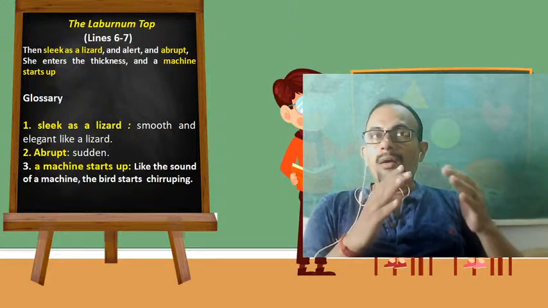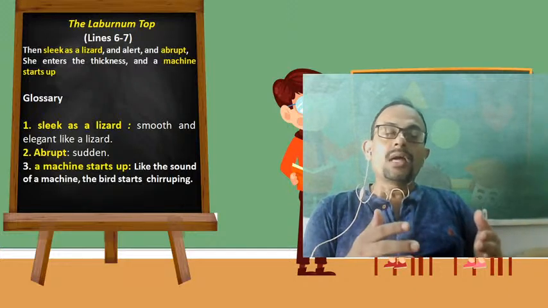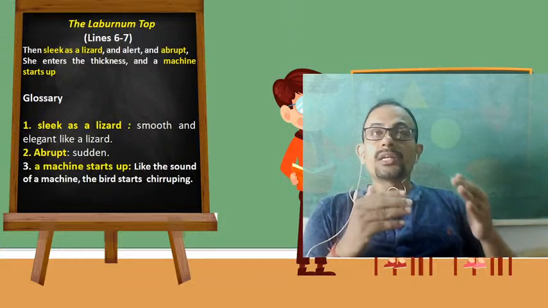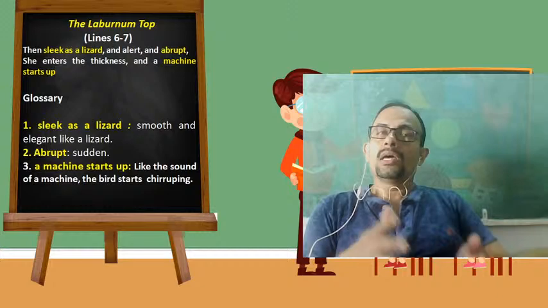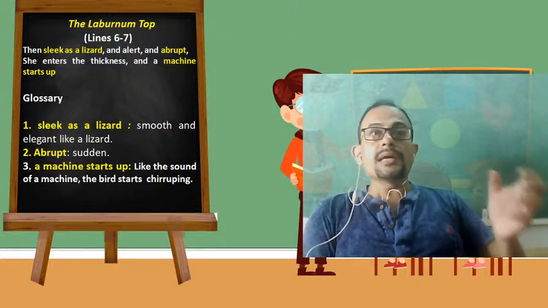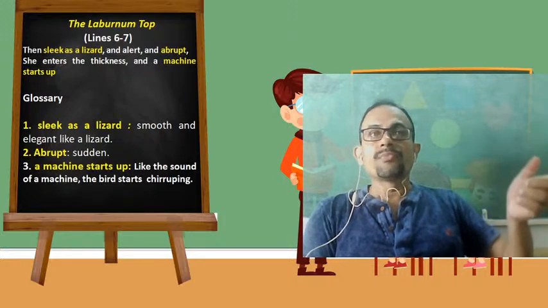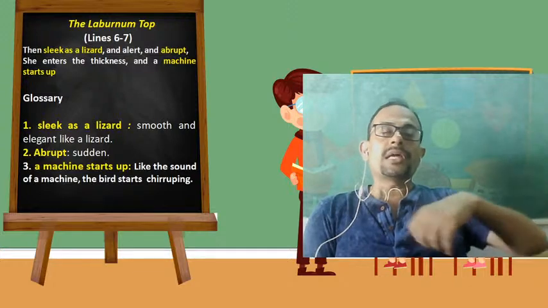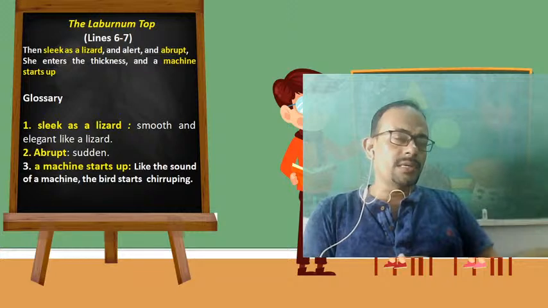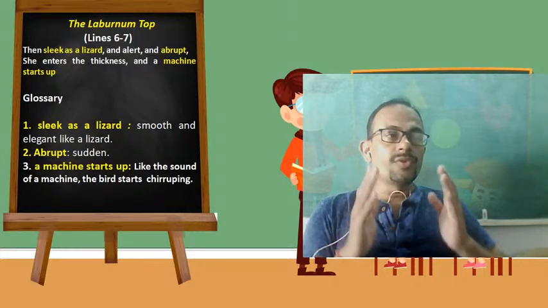Therefore, she is very much alert and vigilant, so that she could protect herself and her offsprings from the eyes of the predator birds, because other birds might also come and take away her offsprings or cause damage to them.